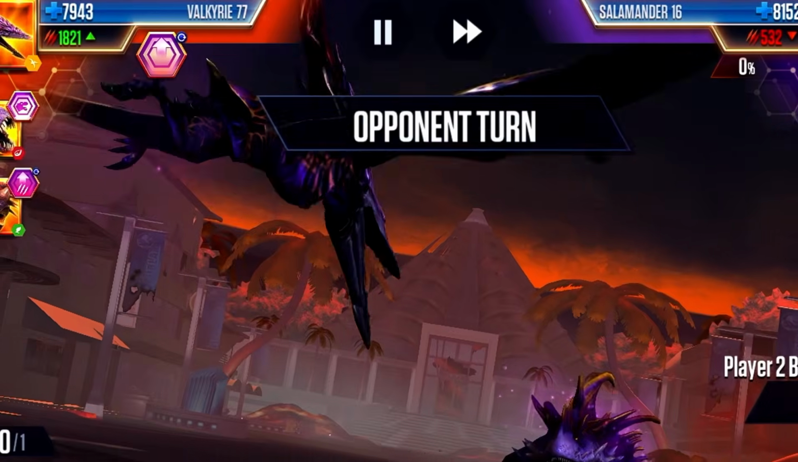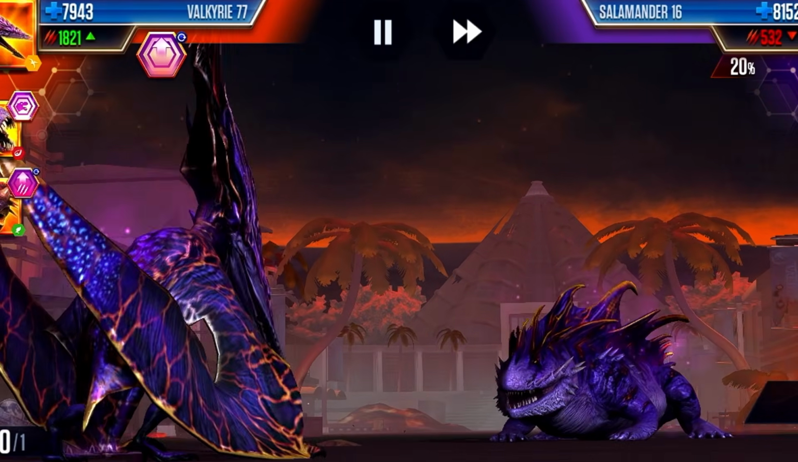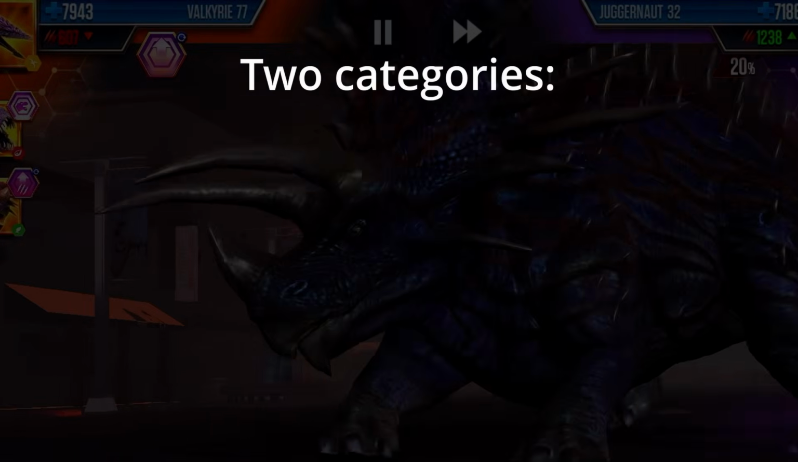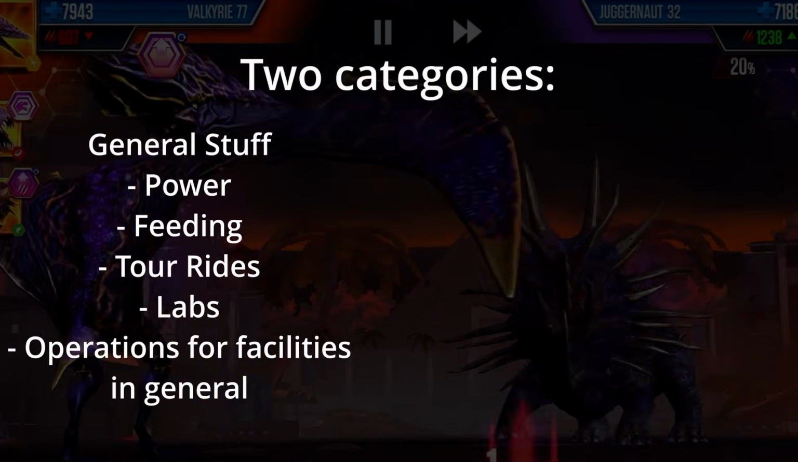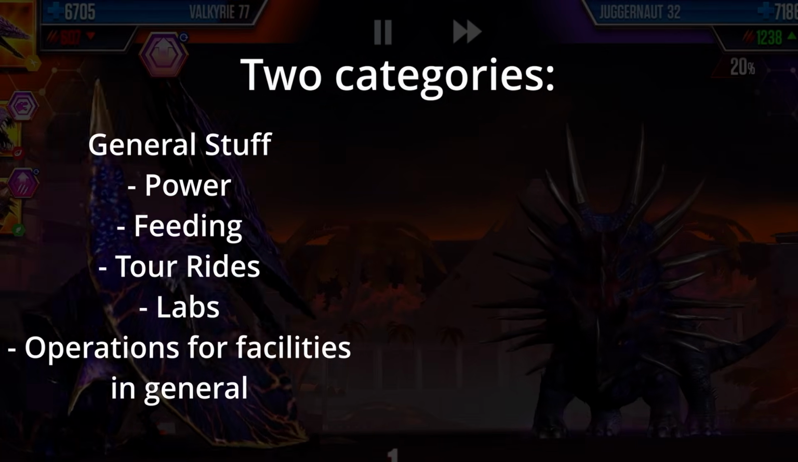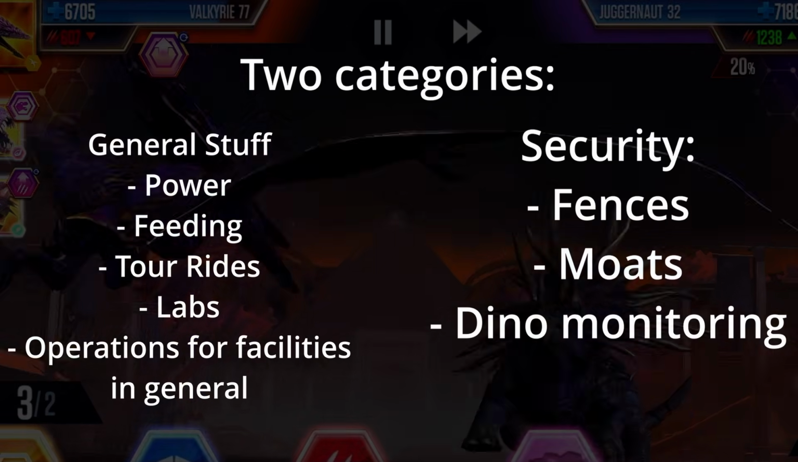Before nitpicking this system to death, I believe it is worth going over how the park should function in theory. The park's infrastructure can be split into two different categories. We first have the general infrastructure, which mainly consists of stuff relating to power management, the feeding systems for the dinos, different rides, and all of the lab equipment. And then we have all of the security measures that have no expenses spared.